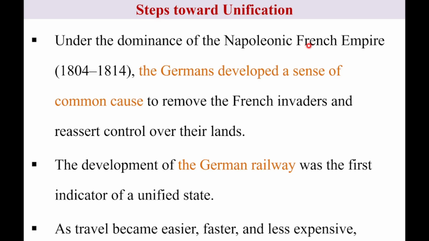Napoleon the third also dominated Germany, especially after the Vienna Congress. Napoleon Bonaparte was defeated in 1815. In that case, before 1850, there was the domination of Napoleon in all parts of Europe. For 10 years, Germany was under the domination of Napoleon Bonaparte of France. So, in this case, the Germans developed a sense of common cause.